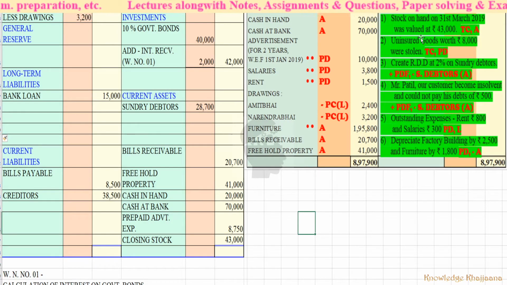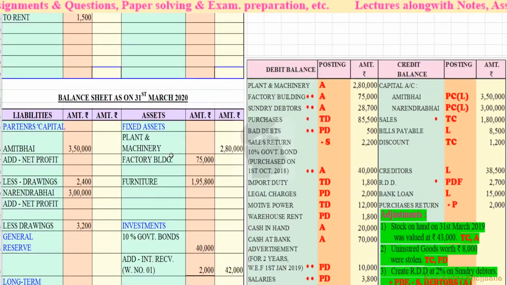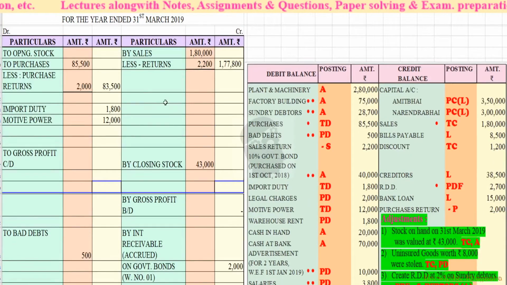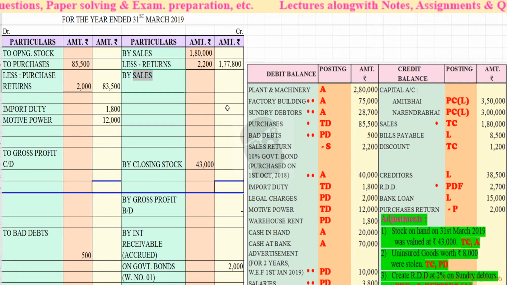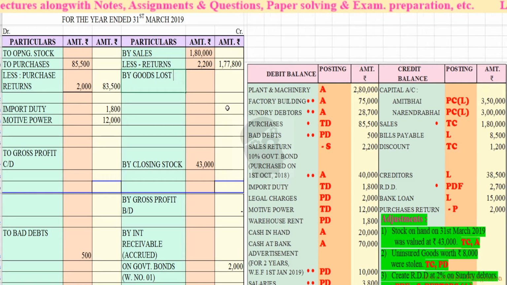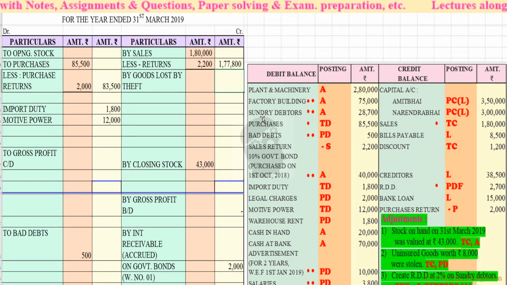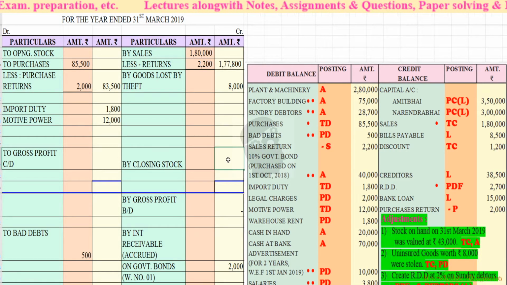Uninsured goods, two entries we have finished. Uninsured goods worth rupees 8,000 were stolen. So on the trading account credit side, what to write? By goods lost by theft, rupees 8,000. There was no adjustment against closing stock, so we'll write it over here.